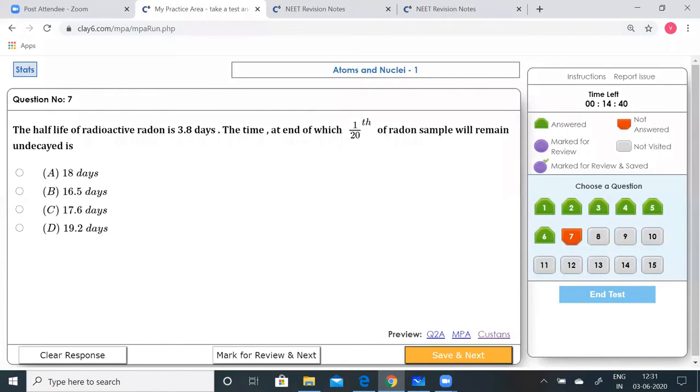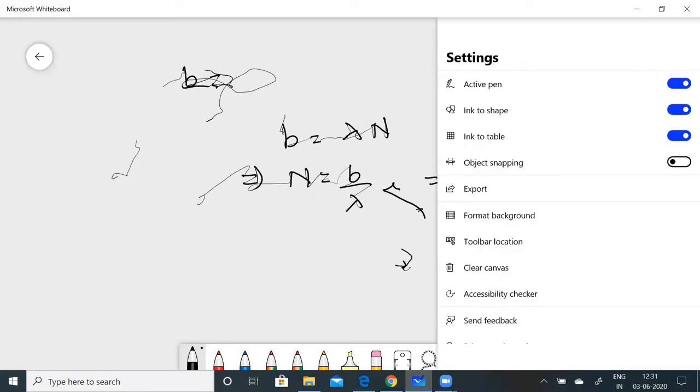The half-life of radioactive radon is 3.8 days. The time at the end of which 1/20th of the radon sample will remain undecayed is what? 18 days, 16.5 days, 17.5 days, 19.2 days. This we need to calculate. So we can use the decay formula. Let me tell you which formula to use.